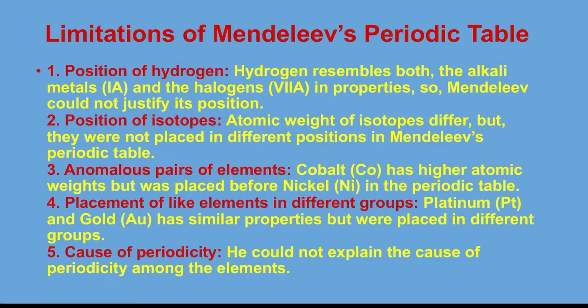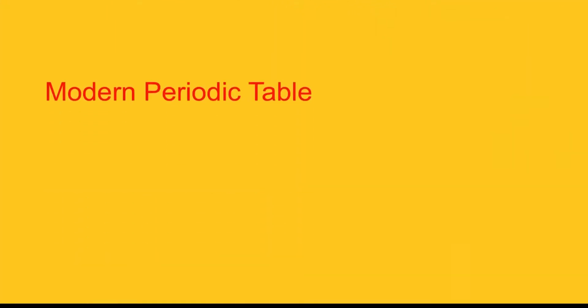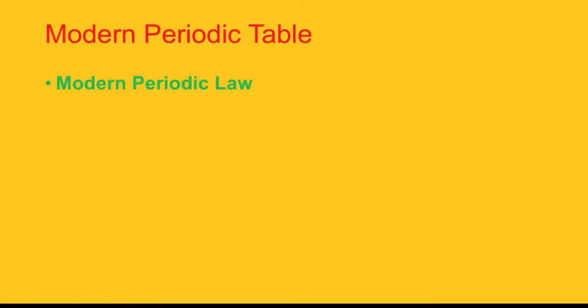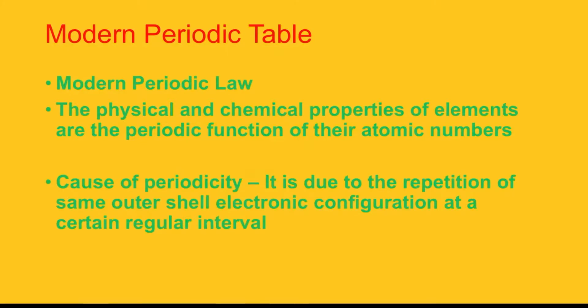And the cause of periodicity: he could not explain the cause of periodicity among the elements, why the properties repeat. So the modern periodic table came, and the modern periodic law says that the physical and chemical properties of elements are a periodic function of their atomic number. Earlier it was said atomic mass. Now the cause of periodicity is also cleared by it.